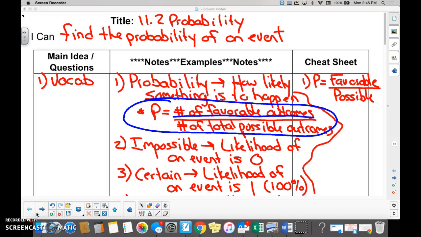11.2 probability. I can find the probability of an event. Well done, Sharon. Everyone give Sharon a hand.